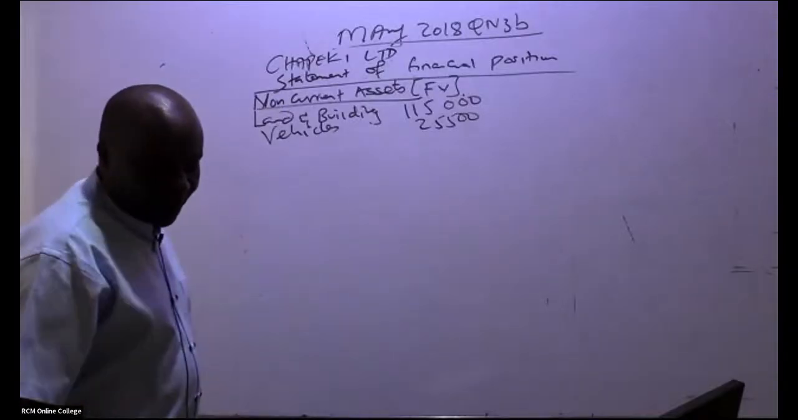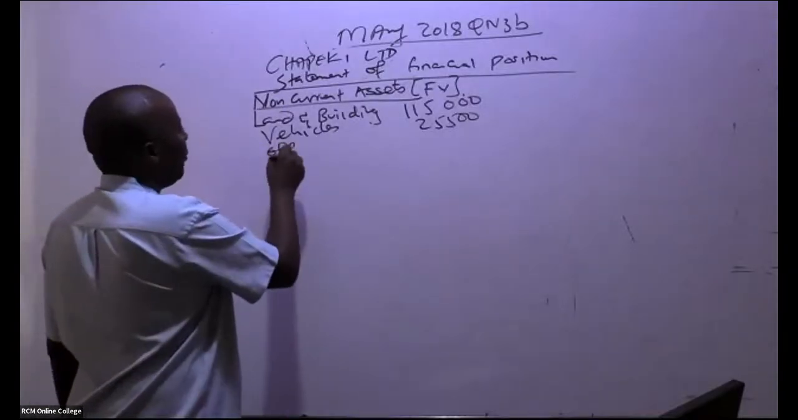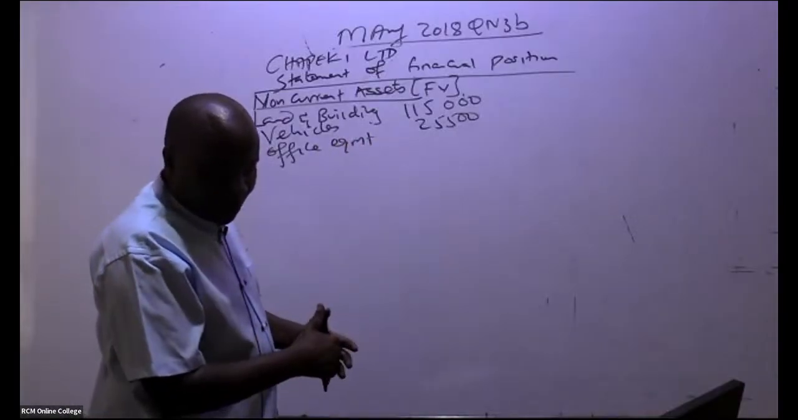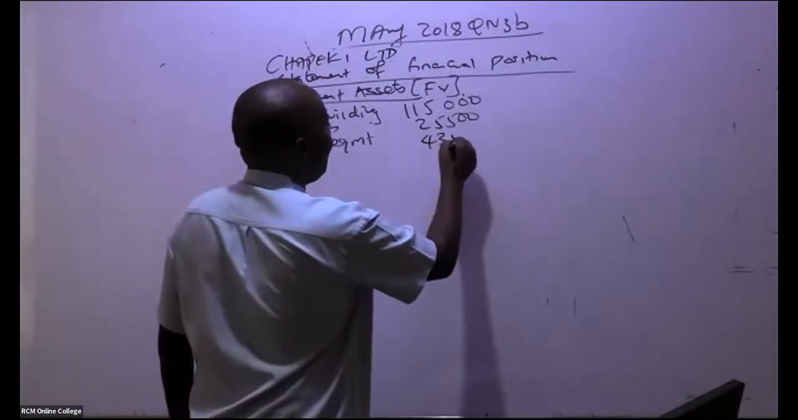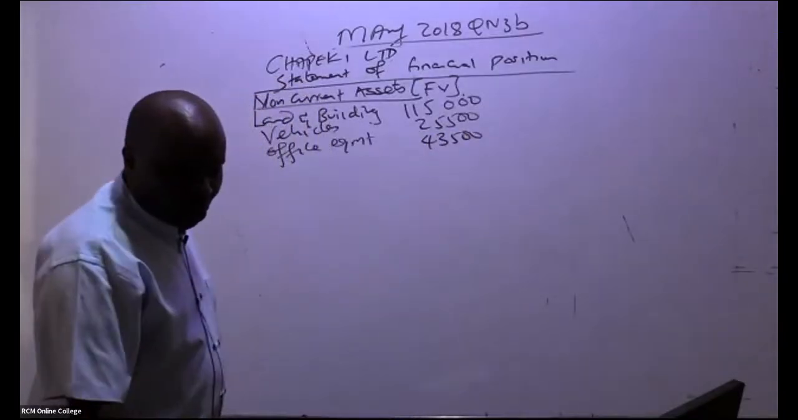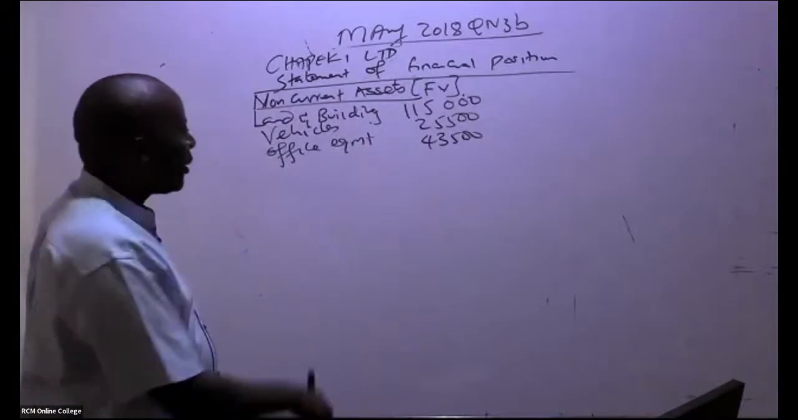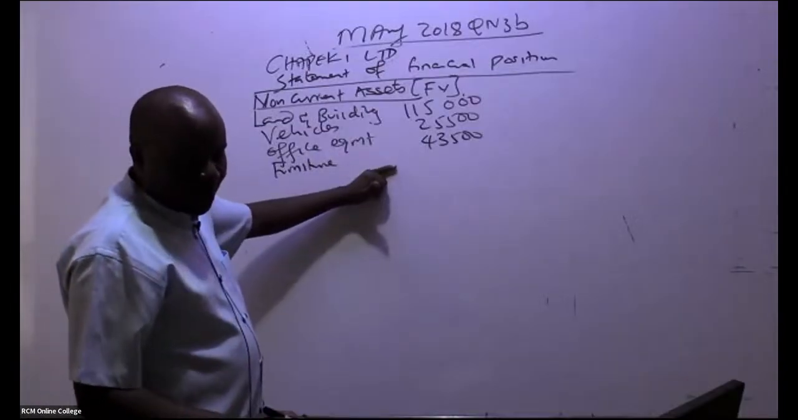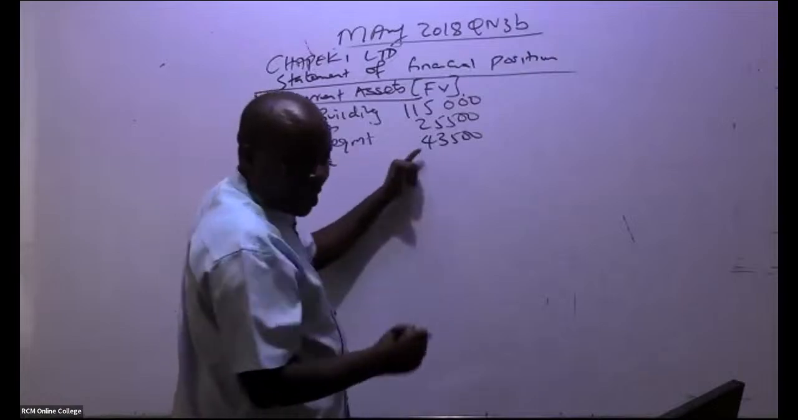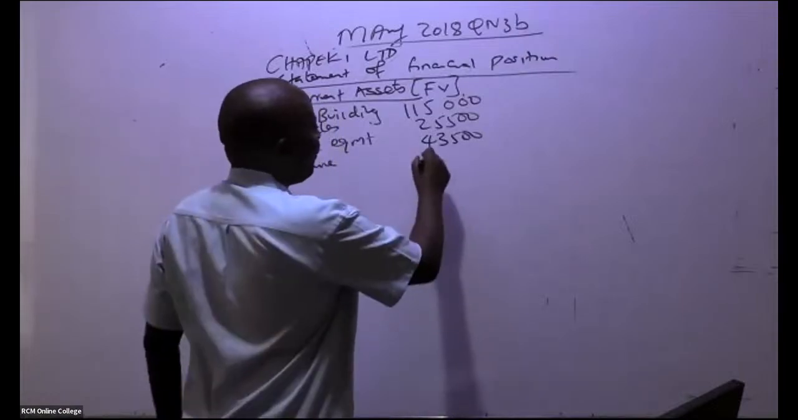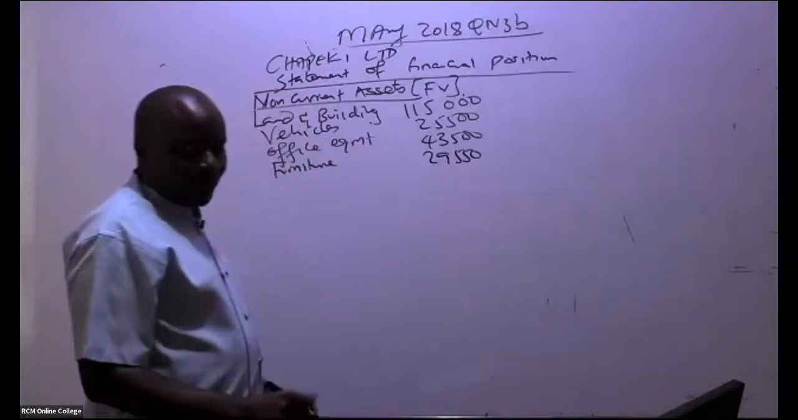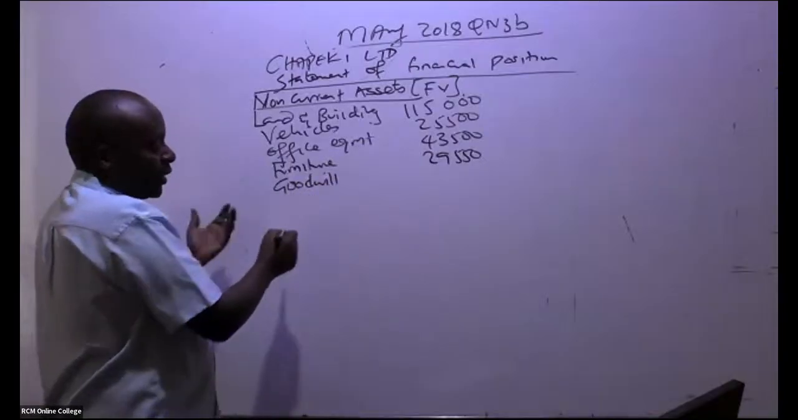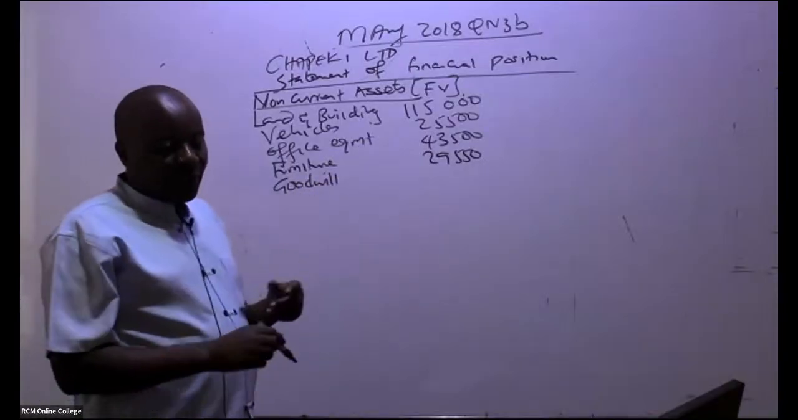The next one is office equipment. We have 43,500. Thank you so much. From there, I can see what we also took over, in this case furniture. How much for furniture? We have furniture of 29,550. From there, don't forget our goodwill, which we have just calculated. So goodwill, are you able to see the amount of goodwill?